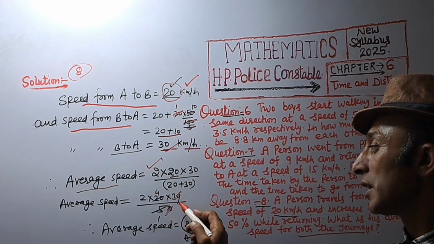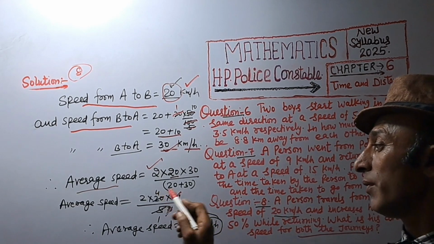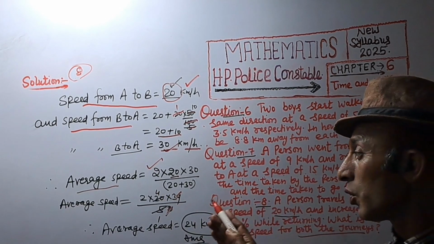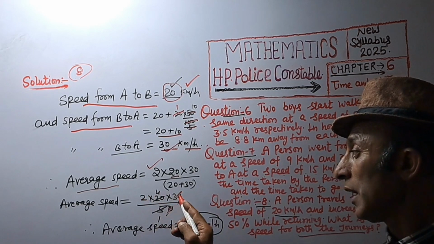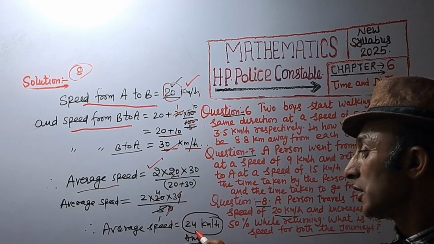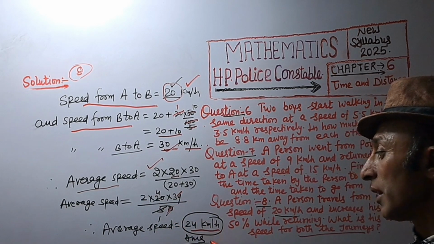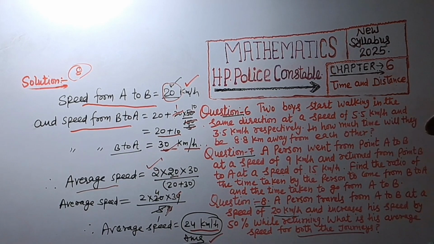So 0 is cancelled, and 5 ones are 5, 5 fours are 20, 4 multiplied by 2 is 8, 8 multiplied by 3 is equal to 24 kilometer per hour. Answer. Thank you so much.